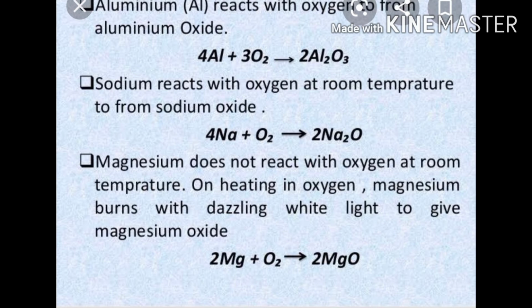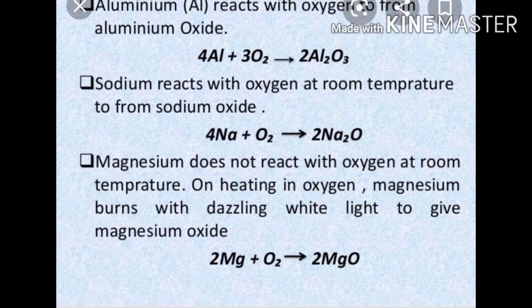Aluminium reacts with oxygen and forms aluminium oxide. Sodium is a reactive metal and so it will react with the oxygen even at room temperature to form sodium oxide. You can see here the equation given for the metals reacting with oxygen.